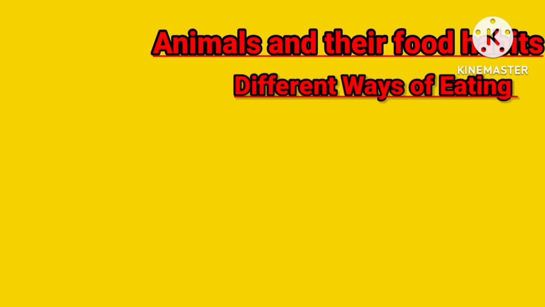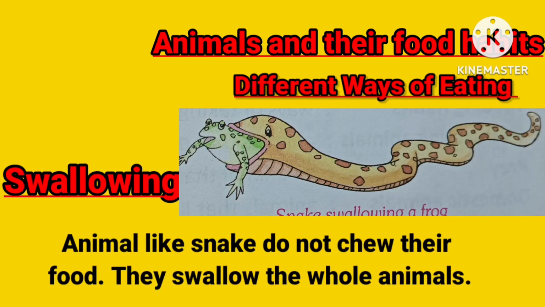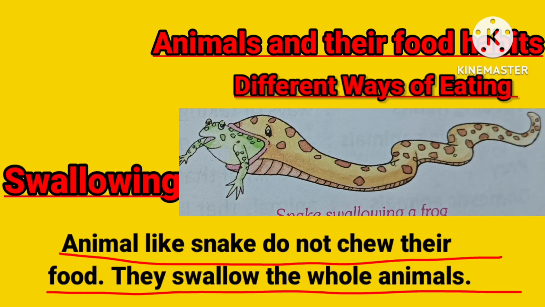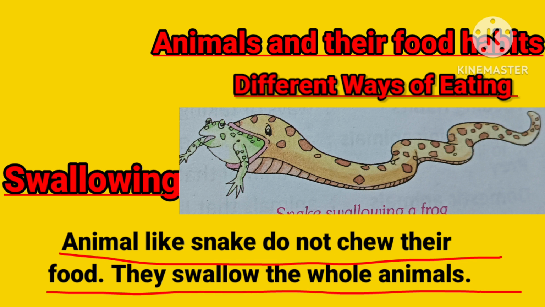Now the next way of eating is swallowing. Animals like snake do not chew their food, they swallow the whole animal. The example is the snake. What they do, they don't chew their food. They swallow it whole, the entire body. Okay, that is called swallowing.